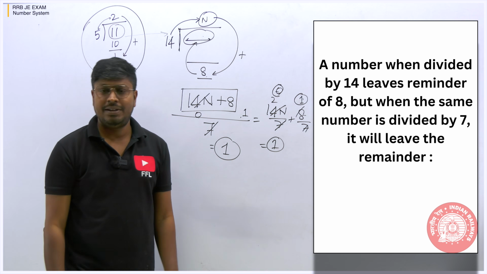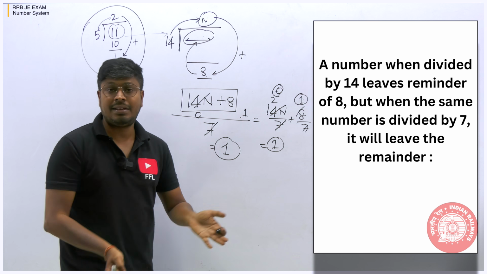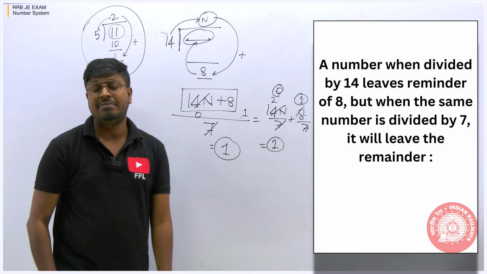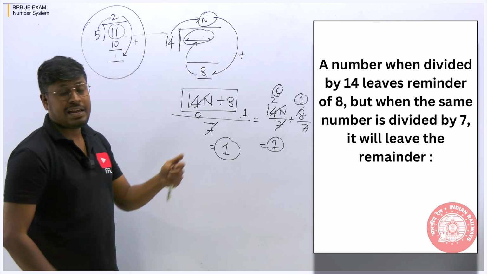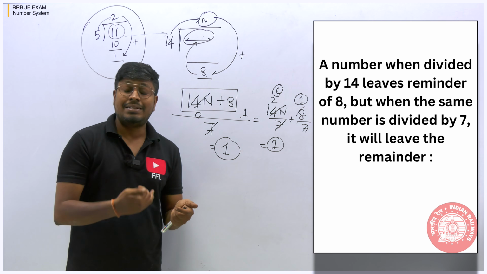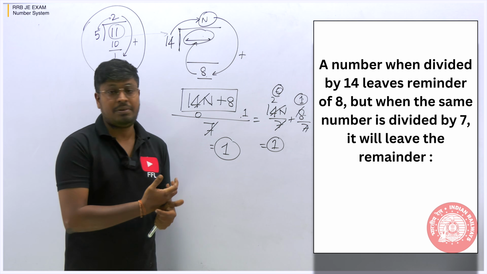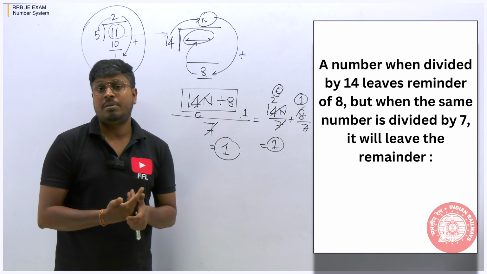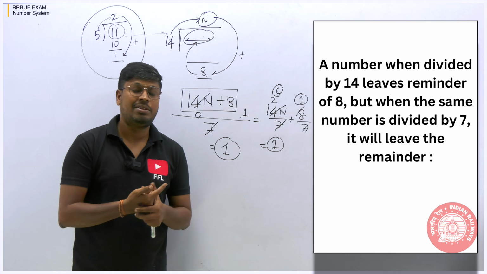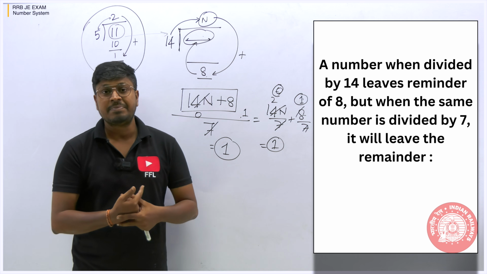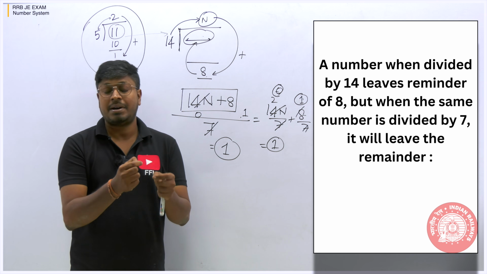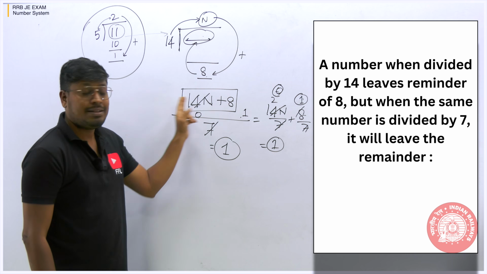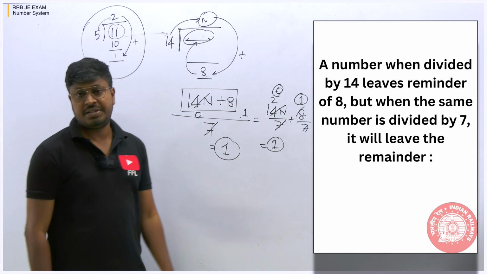So friends, understood? We didn't need to find what the number is. In some books they will just keep some numbers and check whether it leaves a remainder 8 or not. So don't do that. For understanding the concept of the question, that will be useful, but solving by that method in the exams will not be useful. Why? Because you have to solve the question within 1 minute, or 40 seconds. So you have to use a little bit of a smart way to solve the question. So I hope this will be the easy way. To understand this, I wrote one example question here, right?